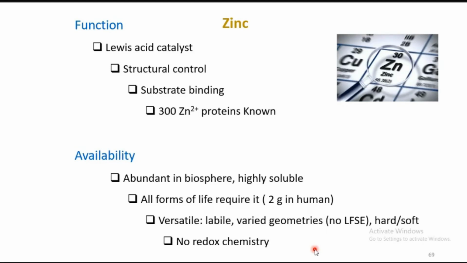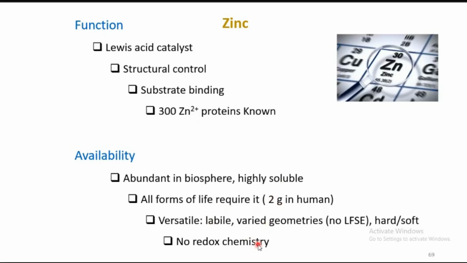They utilize their Lewis acidic character to do catalysis, and in some cases zinc acts as an additional metal ion along with the main enzyme and stabilizes the structure of the enzyme. It is abundant in the biosphere, and the immune system depends highly on zinc content. If zinc is sufficient, your immune system works in a proper way.